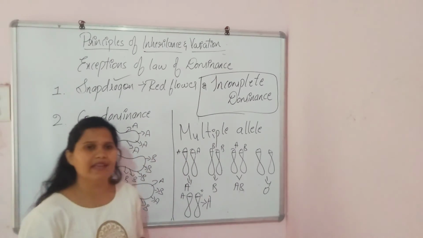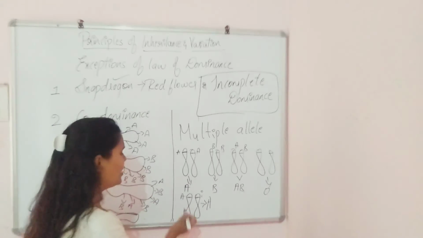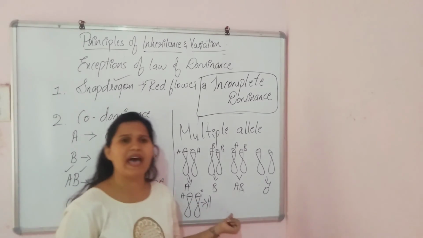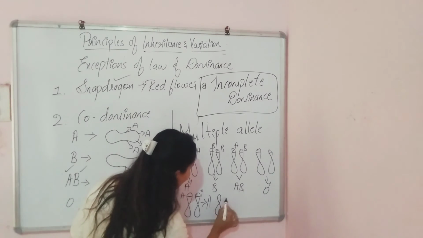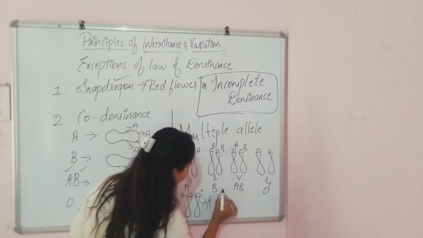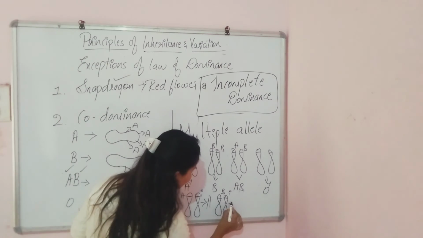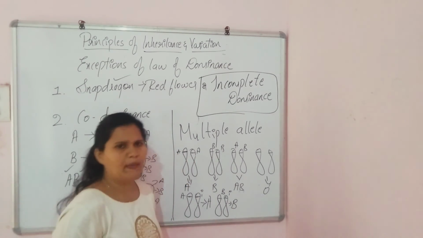So hence this i is recessive. With B antigen and small i, the person will be having the blood group B.